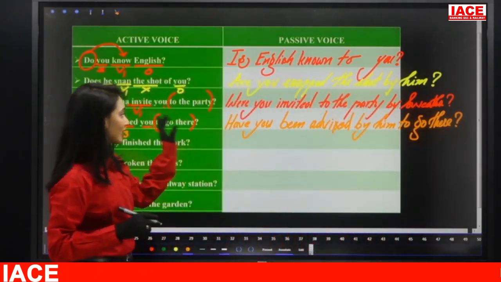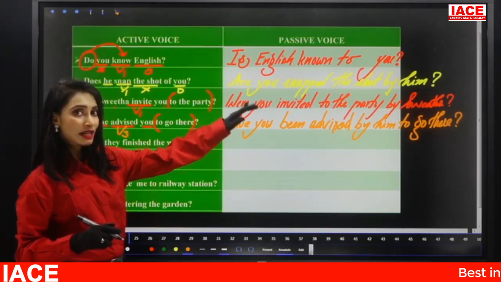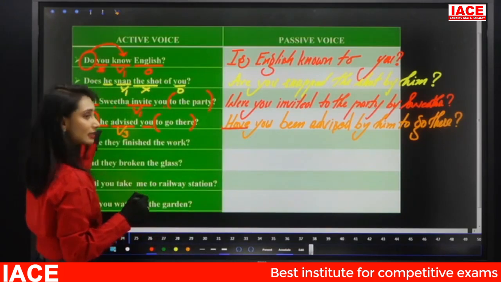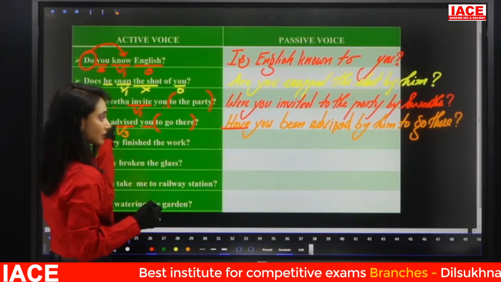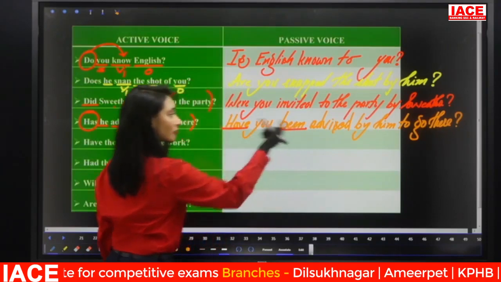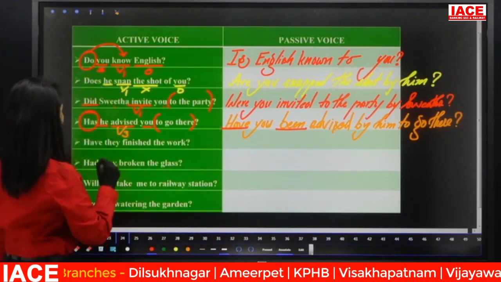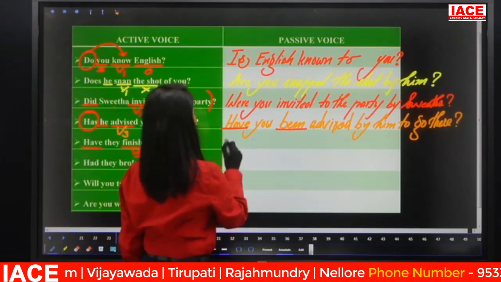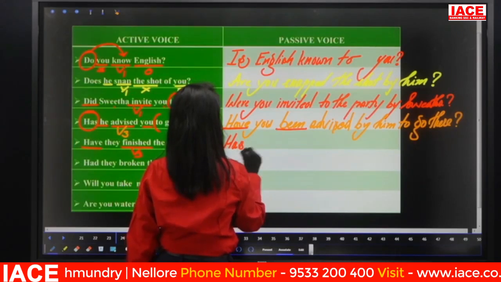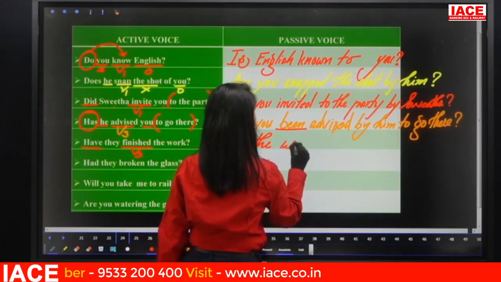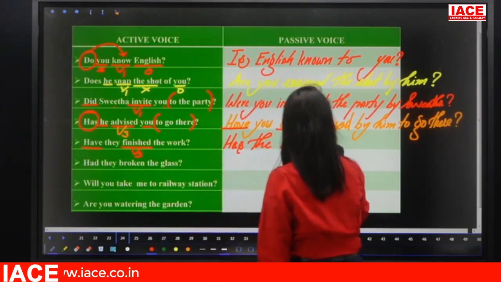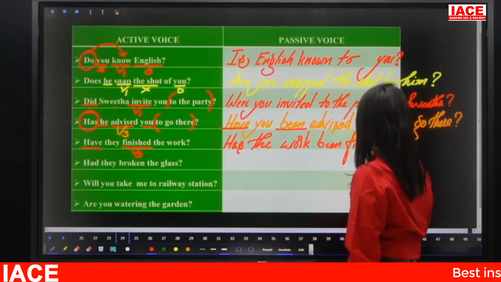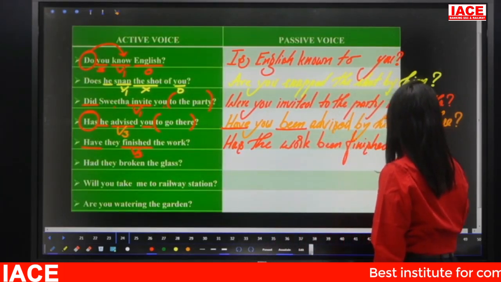Here what happened? That additional information, whatever is there, I kept at the end, and what you have to mind here is the structure. Here we have other than do forms, so we have taken the same, and the be form is kept after the subject. That is the difference. Now look at this one. Have they finished the work? Again, the work is singular. So has the work, be form been, finished by them?